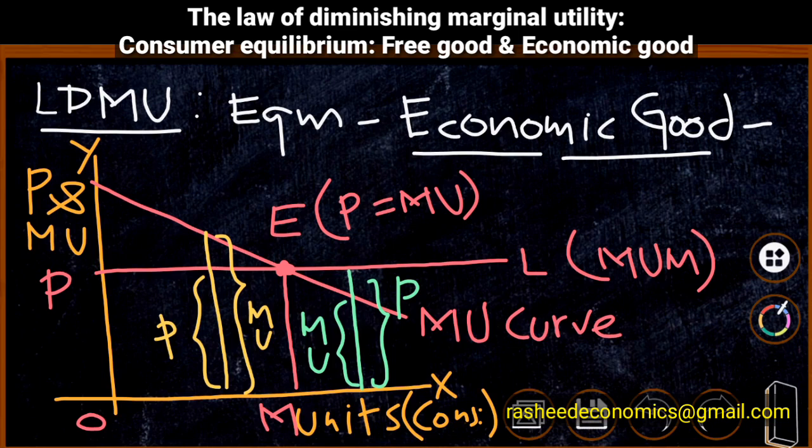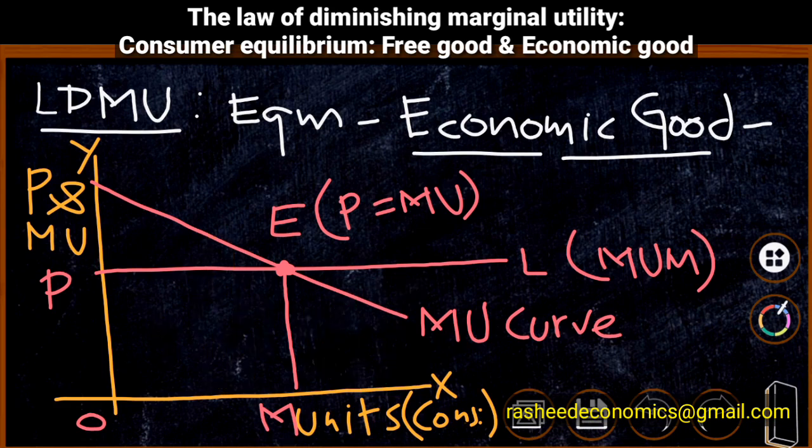Therefore he will suffer a loss, and in such a situation the consumer is not ready to extend consumption beyond OM, or to stop consumption before OM. Therefore we can say that point E is the equilibrium point where the price of the product is equal to marginal utility.